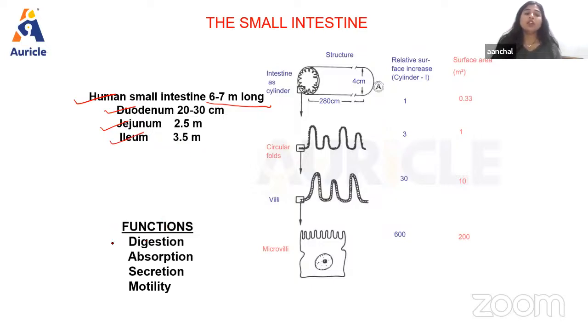Talking about the function, the first function is digestion. Complete digestion of food occurs here. Then for absorption, some structures are present that are known as villi, which help in the absorption of food. Secretions are also produced inside the small intestine, through which the digestion of food is completed, like succus entericus. Then motility of food also occurs here, with movements like segmental movement, peristalsis movement, pendulum movement, and we're going to learn about those movements also.